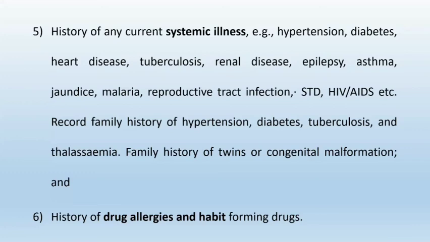Also, record the family history of hypertension, diabetes, tuberculosis, or thalassemia, family history of twins or congenital malformation. So, take a proper history. And also take the history of drug allergies and habit forming drugs.